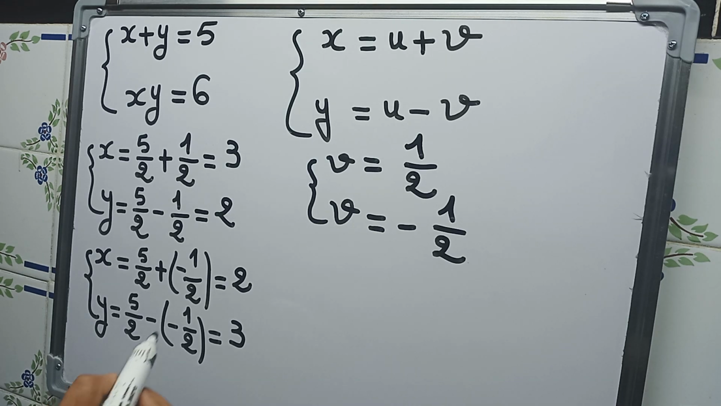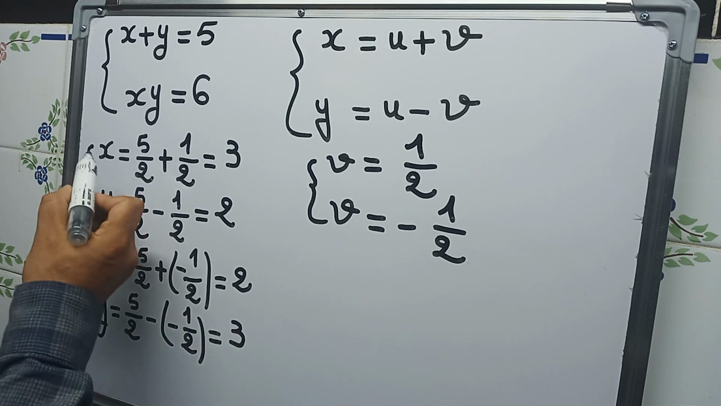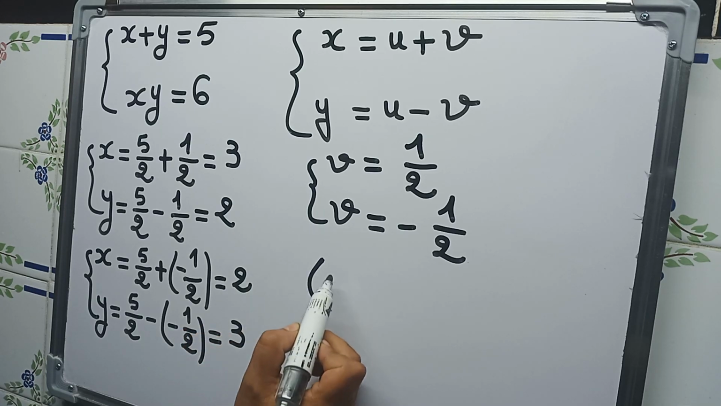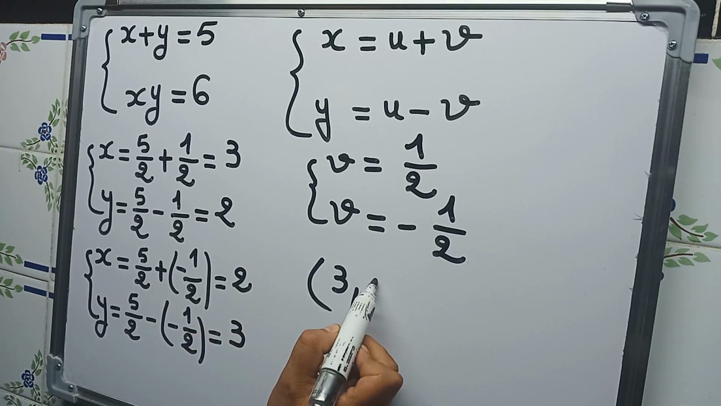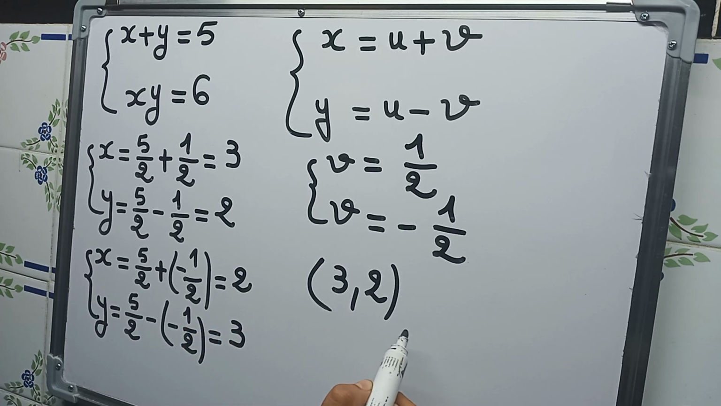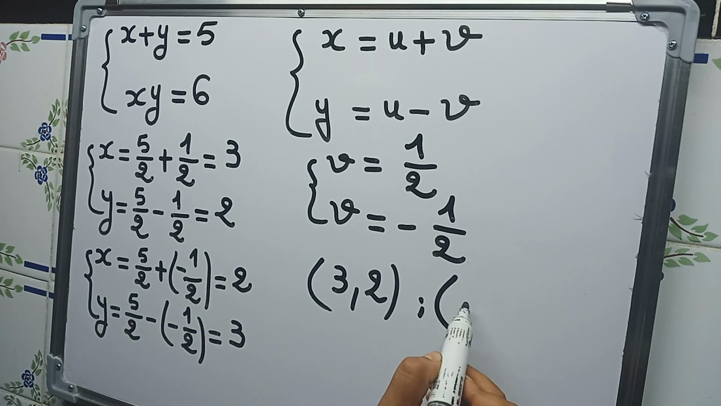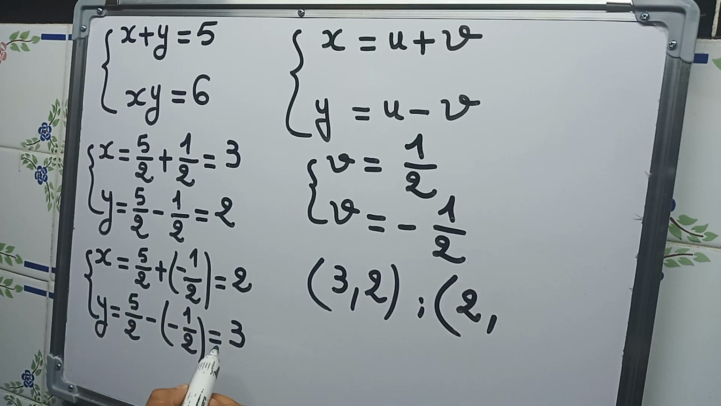So the system has two solutions: x equals 3 and y equals 2, that is (3, 2). And the second solution, x equals 2 and y equals 3. And this, of course, concludes our problem.